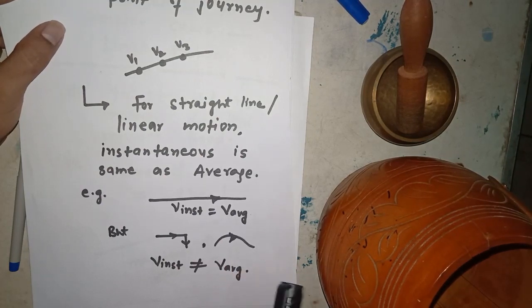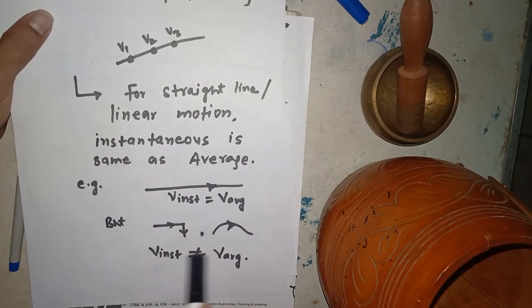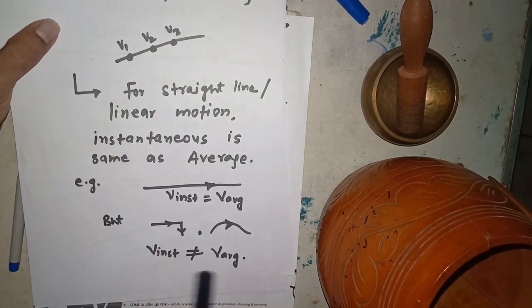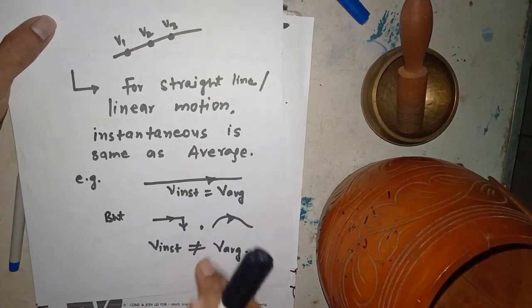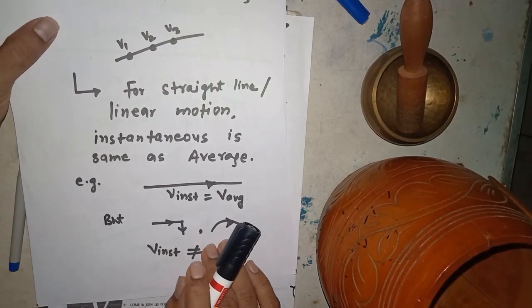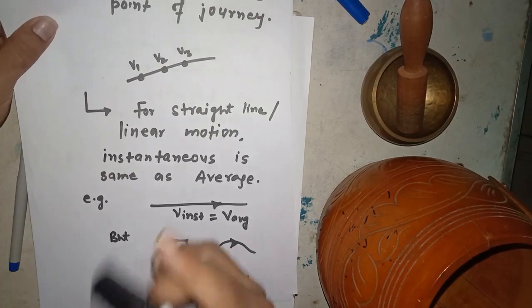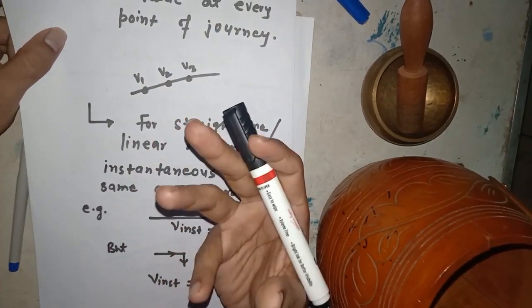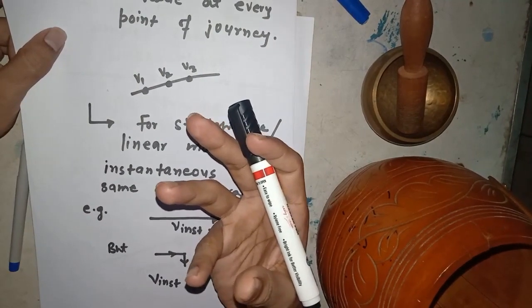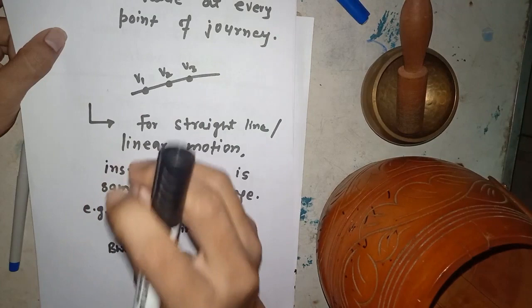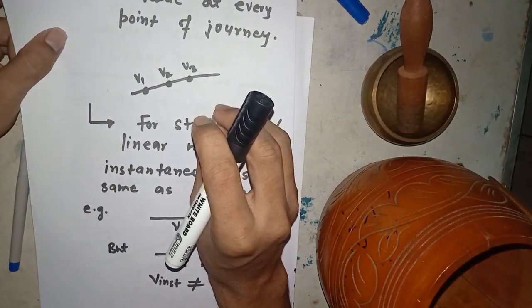Have you got my point? But in the curved line, or in the path of various segments of a straight line, instantaneous and average cannot be equal. So instantaneous means the actual physical quantity at a particular point during the motion.